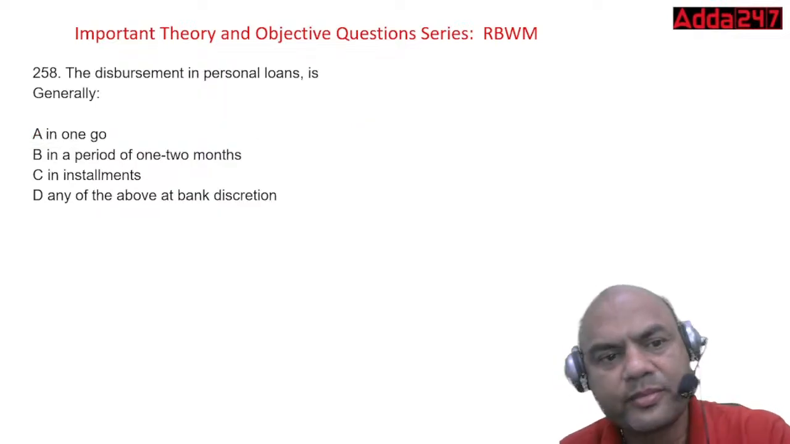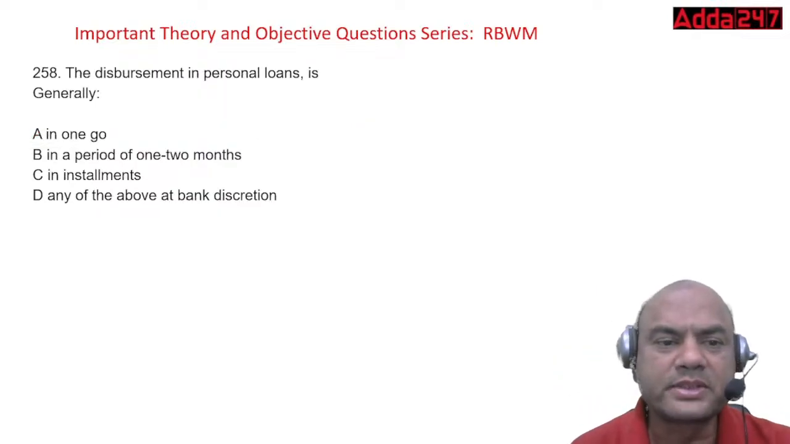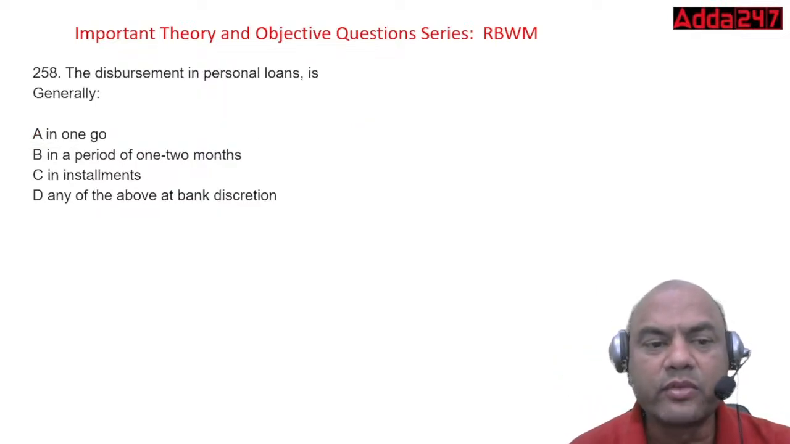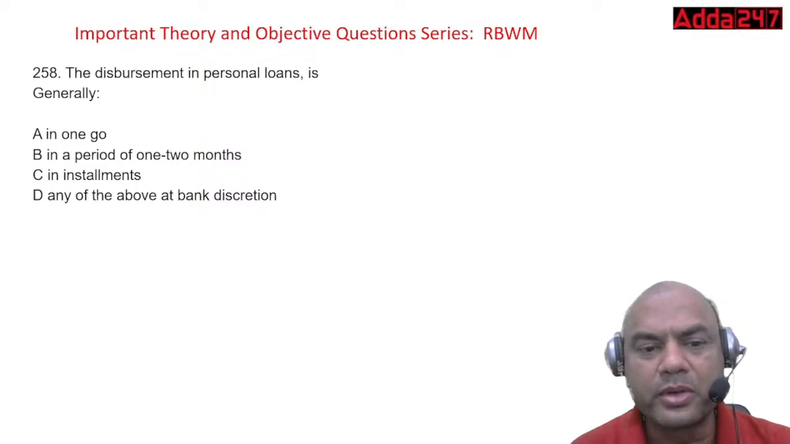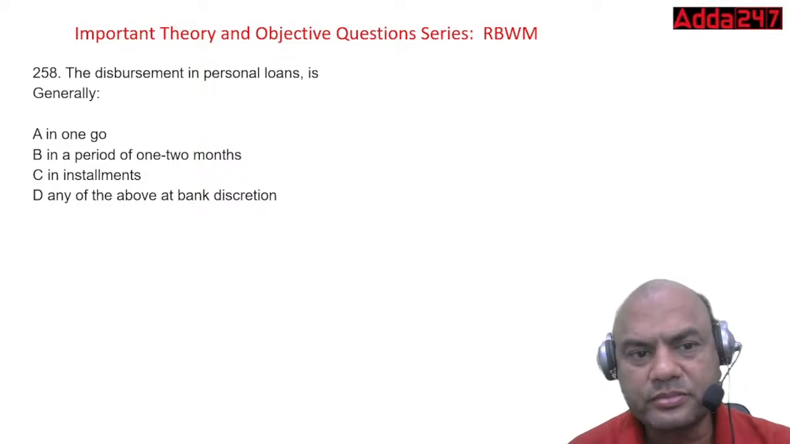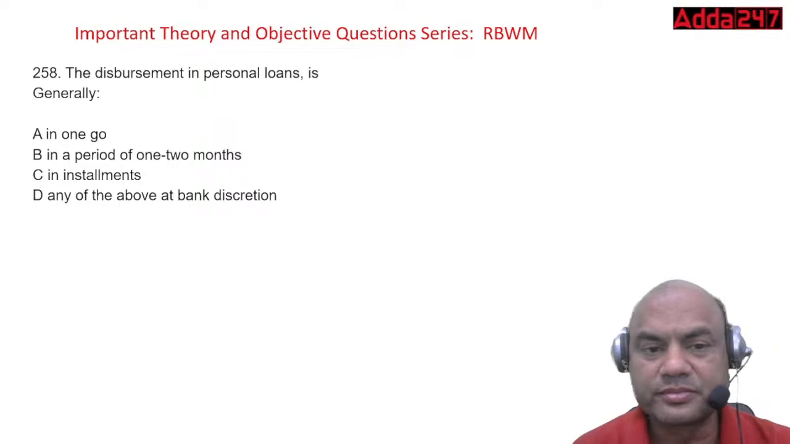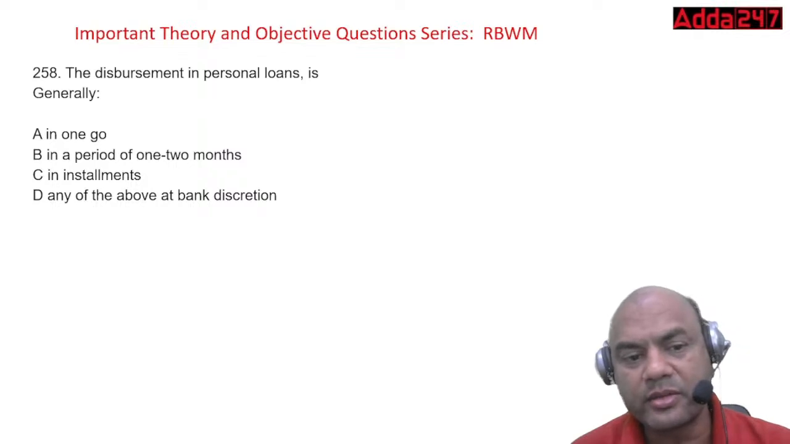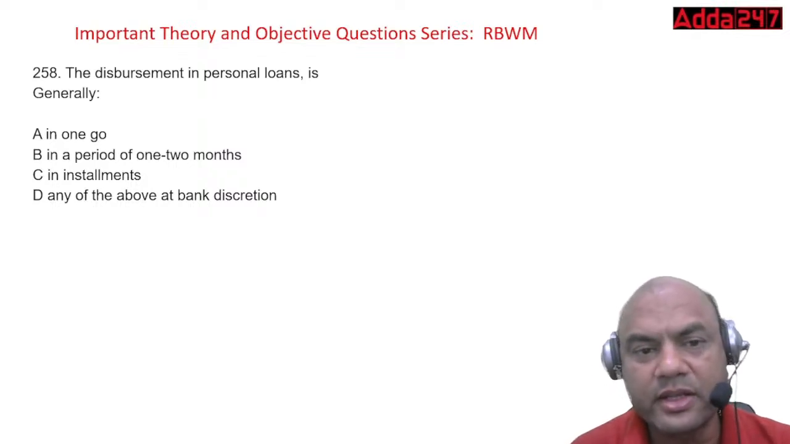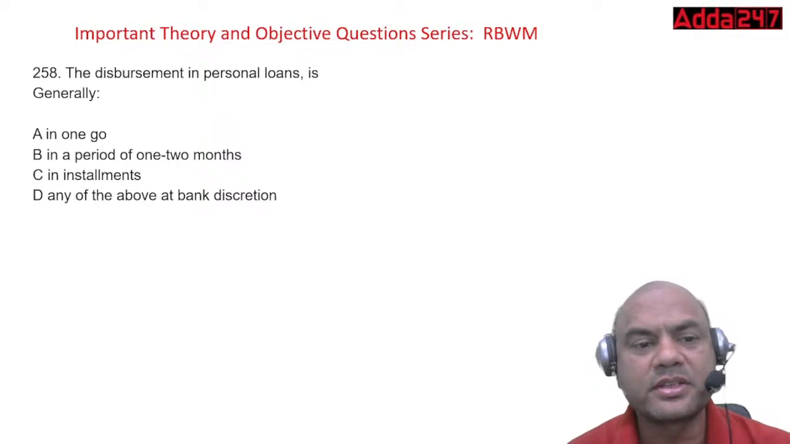The disbursement of personal loans is generally in one go, in a period of 1 to 2 months, in installments, or any of the above. So disbursement of PL is generally what? In one go, period of 1 to 2 months, in installments, any of the above. So answer me, everyone in the comment section, answer please. What is this?